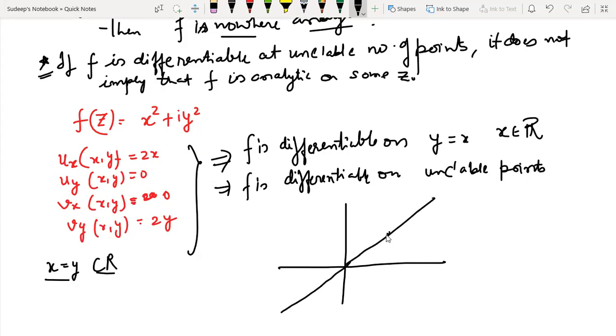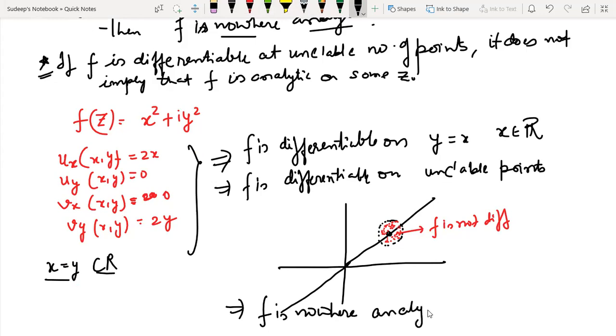See, if I take a particular point where the function is differentiable, then for the function to be analytic, it must be differentiable in some neighborhood containing this point. But the function is clearly not differentiable at any of the other points in the neighborhood of this point. So it implies that the function is nowhere analytic, although you can clearly see that the function is differentiable at an uncountable number of points.